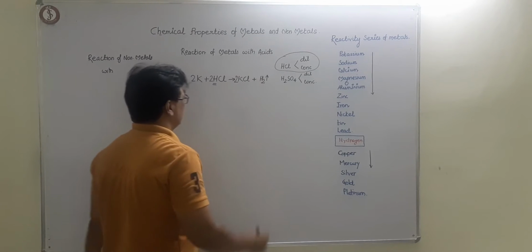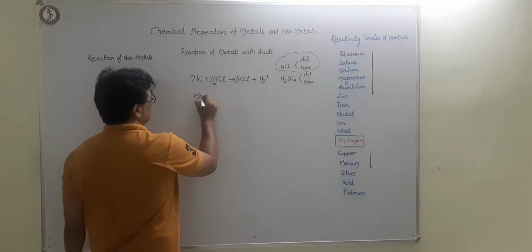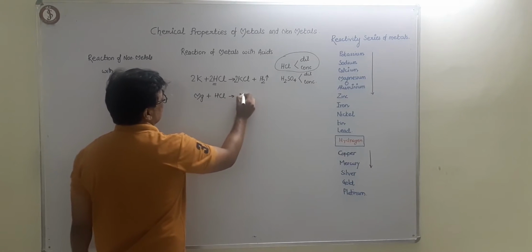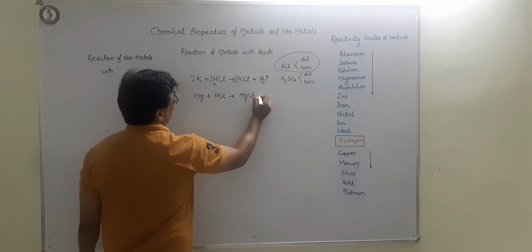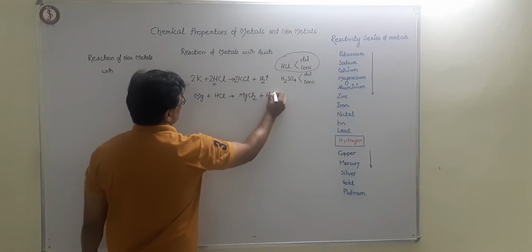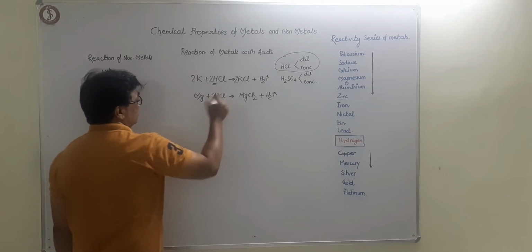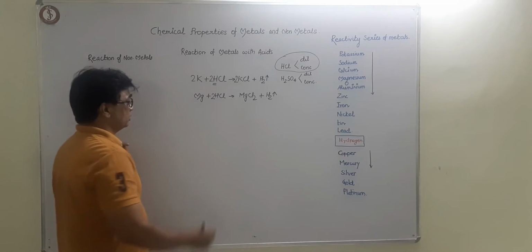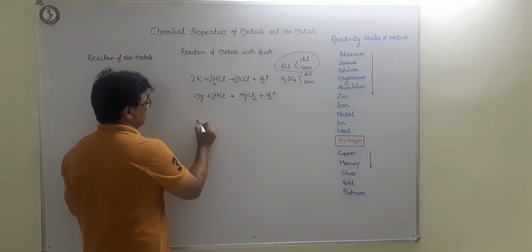Like if you take Mg plus HCl, then it will be MgCl2 plus hydrogen. So hydrogen has to be liberated in either dilute or concentrated cases, so I have not mentioned it. But if you take H2SO4, then for dilute it is the same.